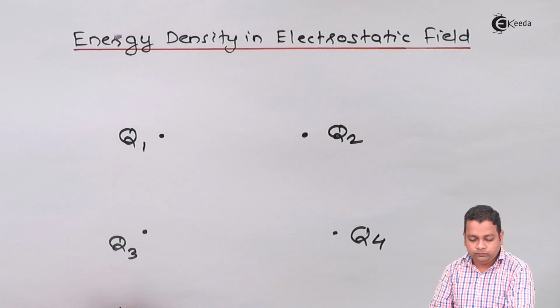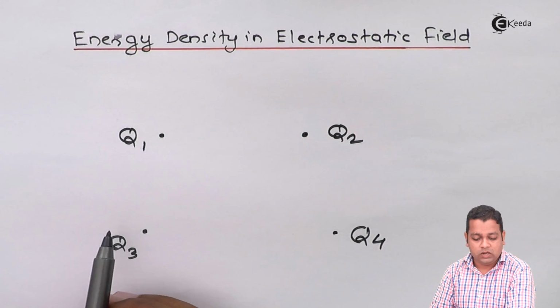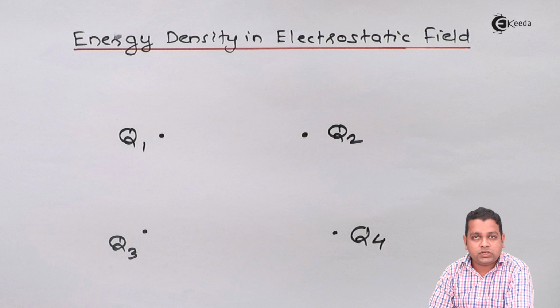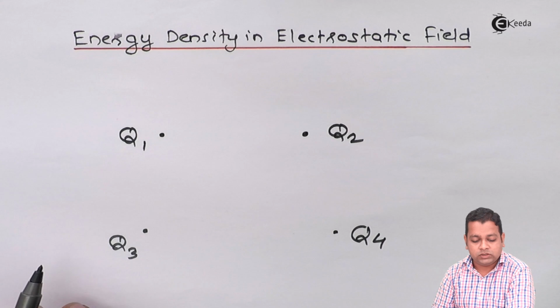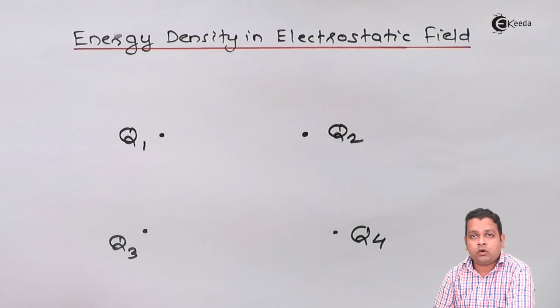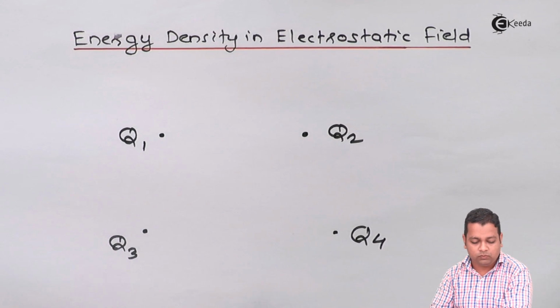Here, as the first charge is Q1, before the first charge we consider there is no charge, hence no electric field, hence no energy stored. Energy stored will be equal to 0. After employment of an external source, we have brought this charge Q1 and built this network further.